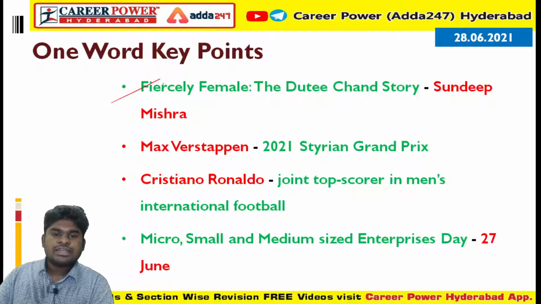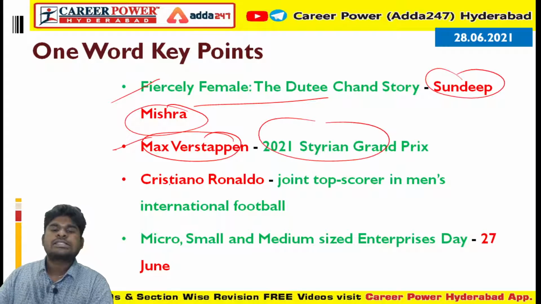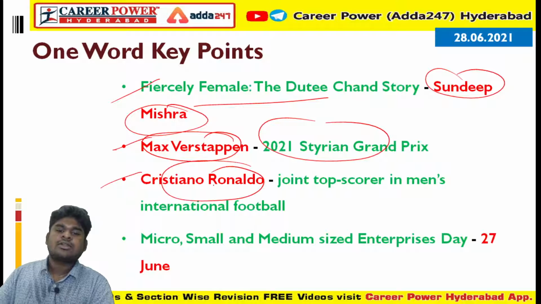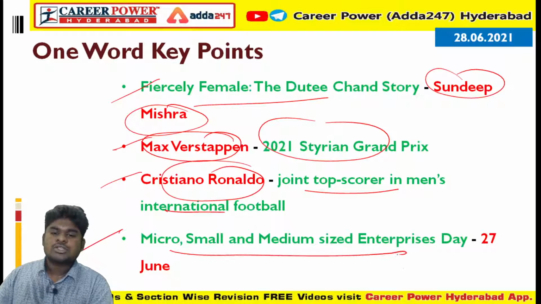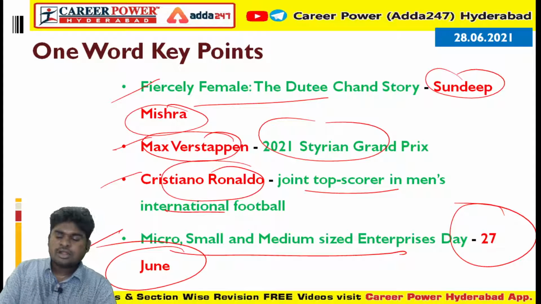Then Fiercely Female, the Dutee Chand story, was authored by Sundeep Mishra. Max Verstappen won the 2021 Styrian Grand Prix. Cristiano Ronaldo along with Ali Dia is the joint top scorer in the men's international football. Micro, Small, Medium sized enterprises day is observed on June 27. So these are all the one word key points.